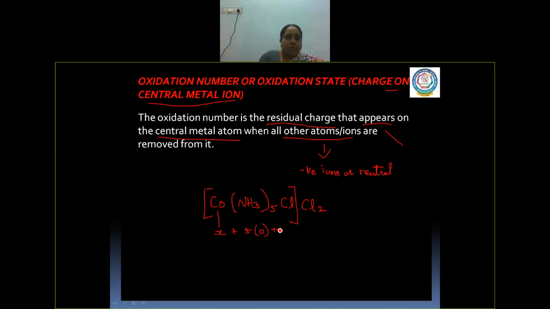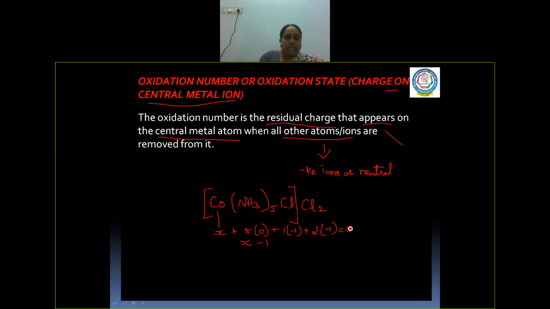Thus, how many chlorides are there in the complex? Only one, and its charge is -1. And how many counter ions are there? Two, so 2 into -1 is the charge of that. So X plus 0 minus 1 minus 2 equals 0, since there is no charge on the complex.